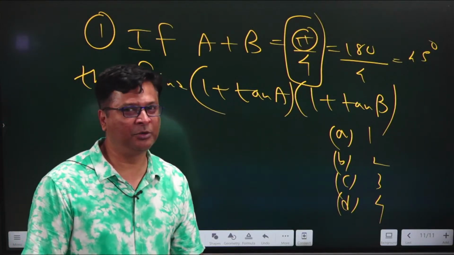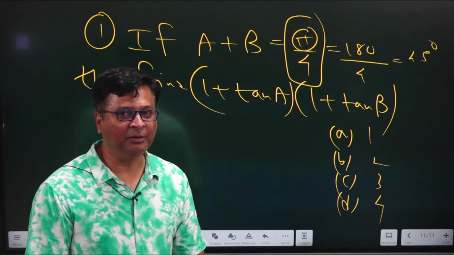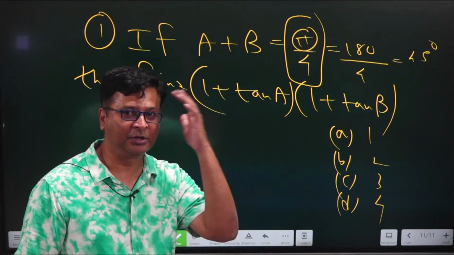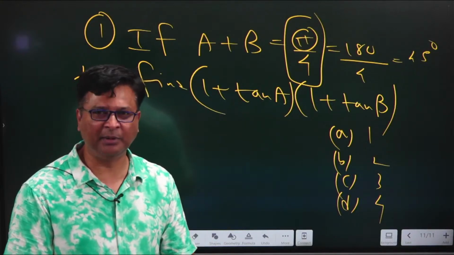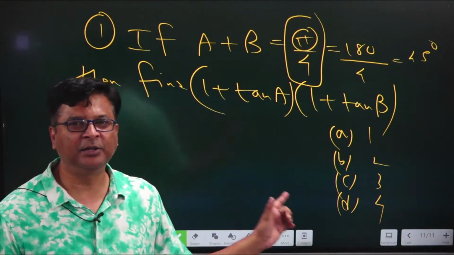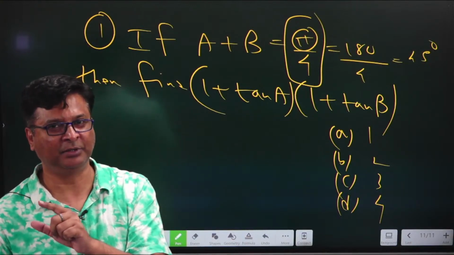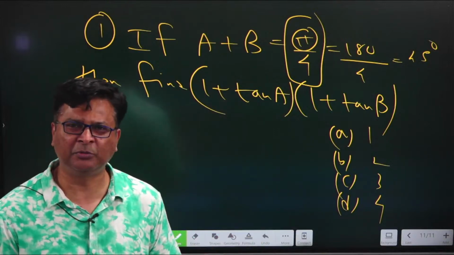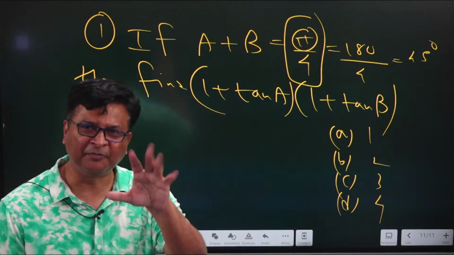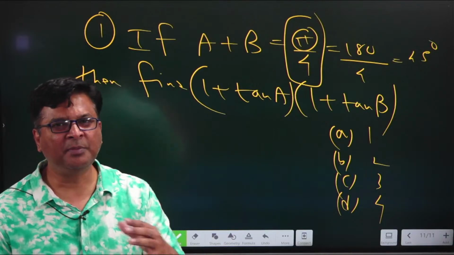But the method I am going to tell you is that method in which you just have to keep track of your trigonometric table. That table which you have drawn just now, if you can remember that table with perfection, this question can be solved in 30 seconds, maybe in 20 seconds, maybe in 10 seconds, and I have even found students who can solve this question just by seeing it in 5 seconds. So you can be one of them.